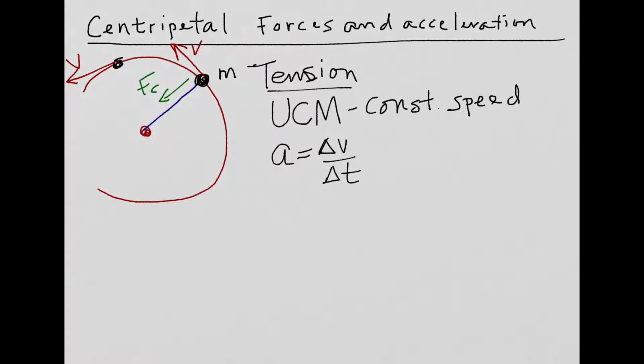So in this situation, we're accelerating because of the tension in the string pulling towards the center of the circle. We're accelerating this mass around the circle, pulling it into circular motion. If this was a situation where we had the Earth and the Moon, the Earth would be at the center here, the Moon would be at the outside.